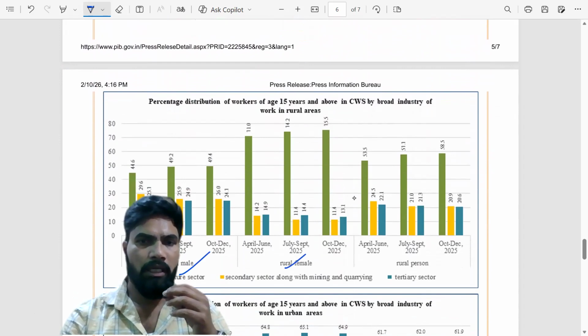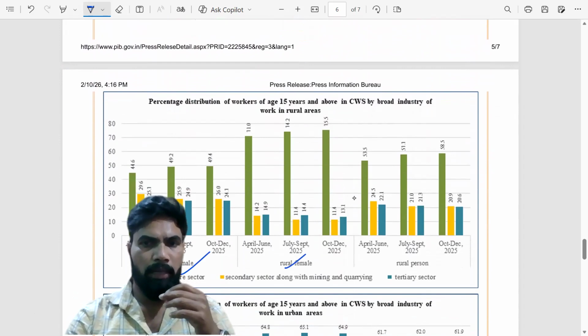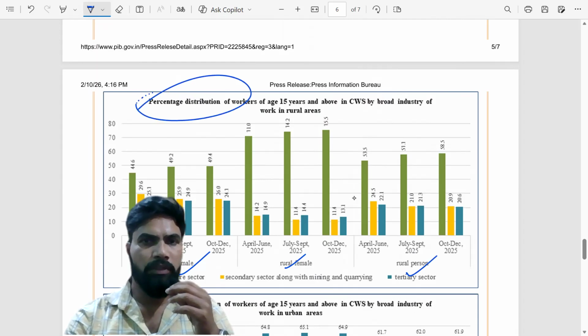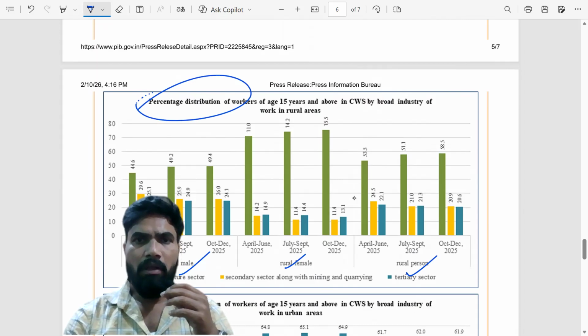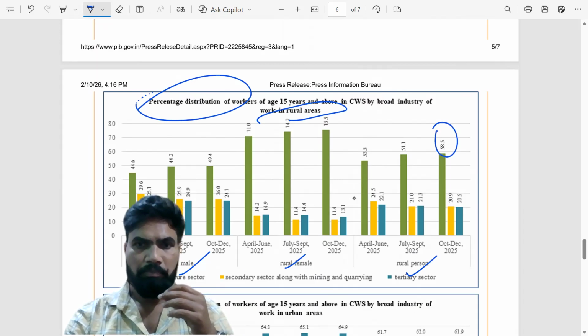The same thing you can see here: agriculture sector, secondary sector with mining and quarrying, and tertiary sector. This is the percentage distribution of workers for rural areas. 58.5% are engaged in the agriculture sector, 20.9% in the secondary sector, and 20.6% in the tertiary or service sector.